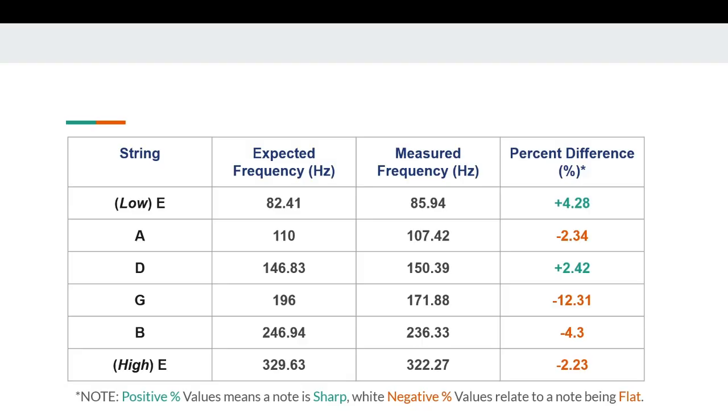For our B string, I found the measured frequency to be 4.3% lower than it should have been, while our high E string was found to be 2.23% lower than it should have been. And what I mean by lower, I meant that the string was actually flat, while if I said higher, I meant that the string was sharp.